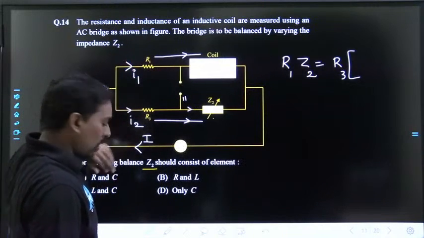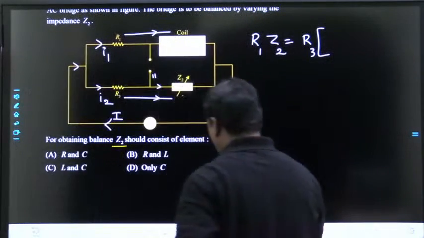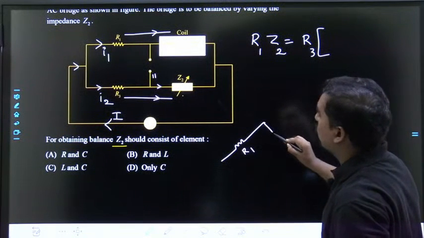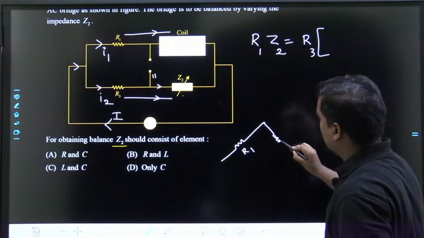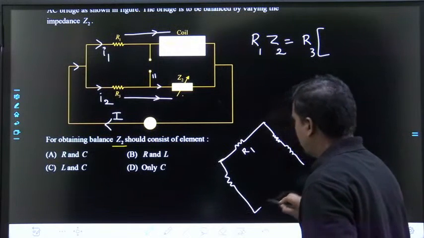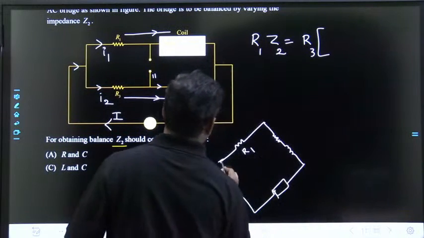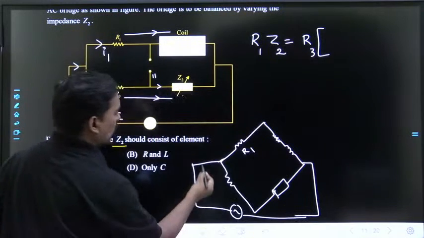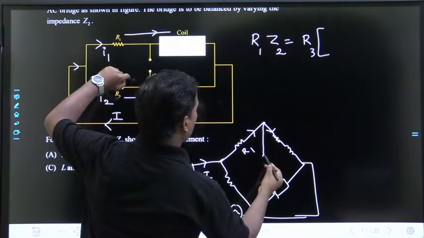Are you understanding or not? Any confusion, dear students? If you want, you can take it like this. This is our R1. This is our coil. Just change the terminals. So this is our supply, and this is the main current. This is R1 and these two are in series.